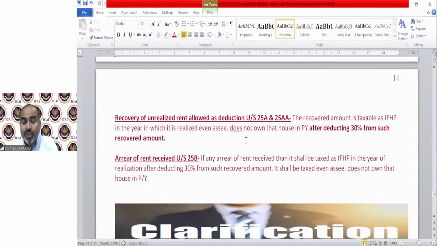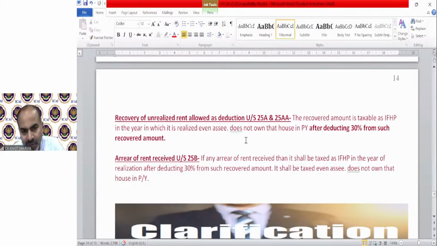Clear? So this 20,000 rent has not been paid by the tenant in the previous year. Suppose this 20,000 has been paid by the tenant later, after some years. He wants to pay this 20,000 due. So that is a kind of recovery of bad debts. We call it recovery of unrealized rent.